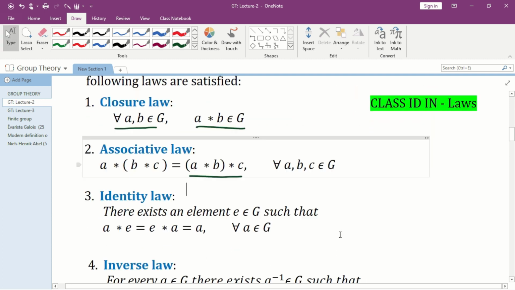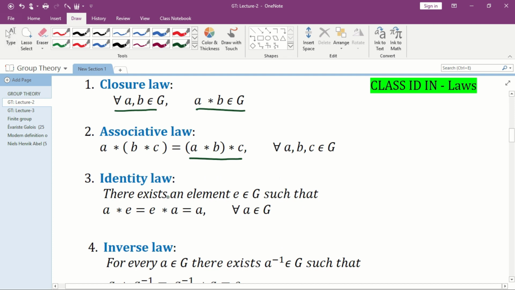The third one is the identity law. There exists an element e belongs to G such that a star e is equal to e star a is equal to a, and this must be true for all a belongs to G. Here we call e the identity element.